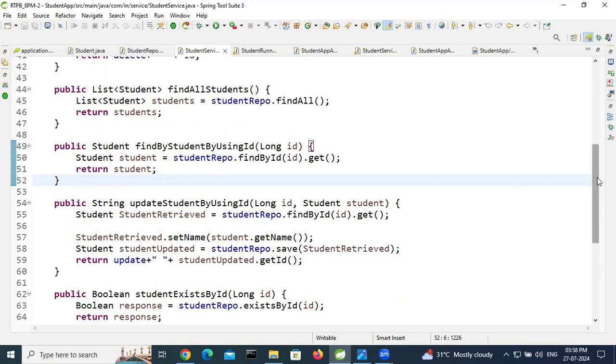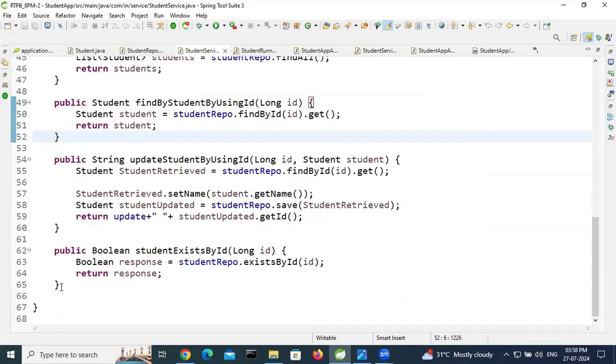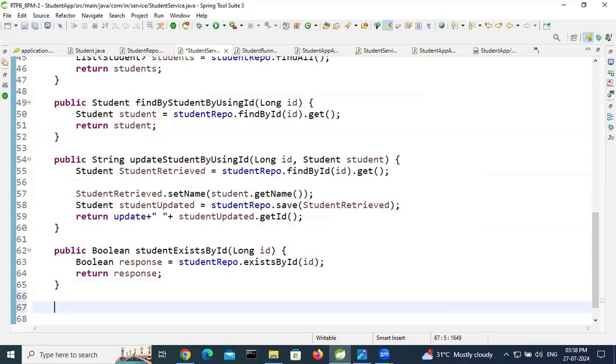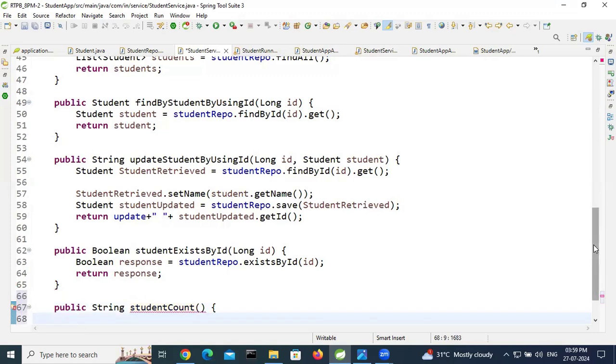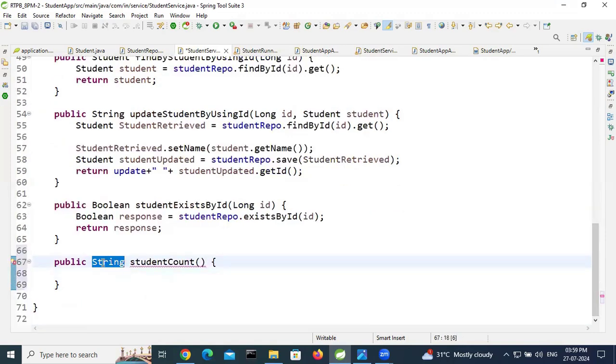Inside the service class, create one method, public. I want to find the count of employees, so I am taking a string student count. This student count is a long, right?